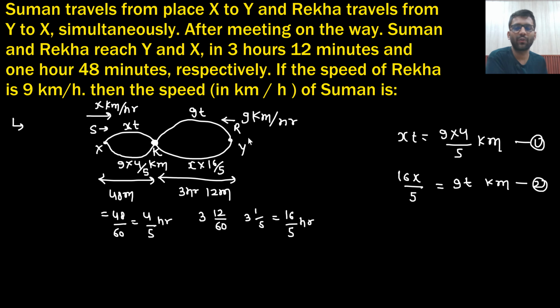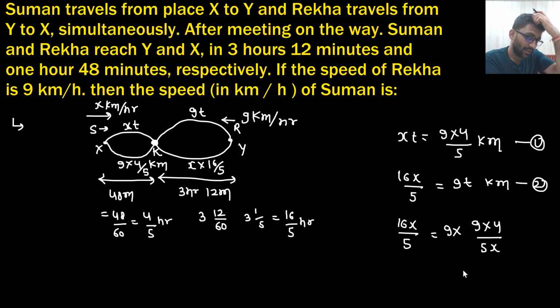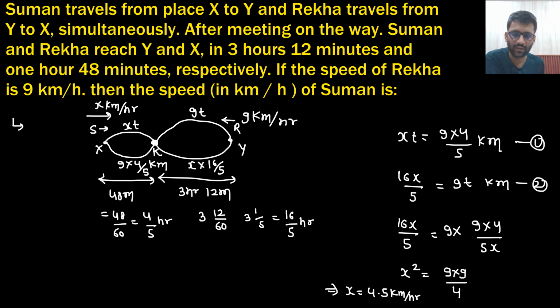Now what you need to find? You need to find the value of x. So you will replace this t. So 16x by 5 is equal to 9 into 4 by 5x, right? So 5 and 5 are getting cancelled. So this will be x squared is 9 into 9 divided by 4. So x you will get is 4.5 kilometer per hour. So her speed was 4.5 kilometer per hour.